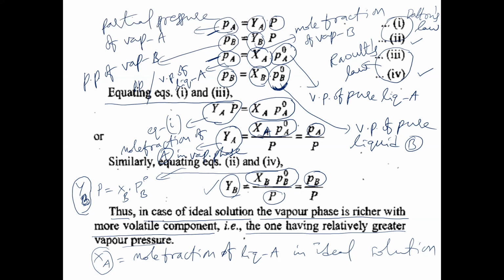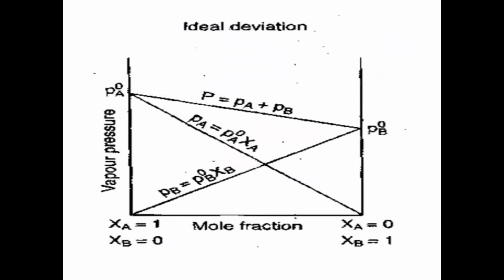The next. Now see here. Suppose we are taking the deviation from ideal solution behavior. Now what we have to understand is that vapor pressure is taken on the y-axis and mole fraction X is taken on the x-axis. Here we plot a graph of vapor pressure versus mole fraction.